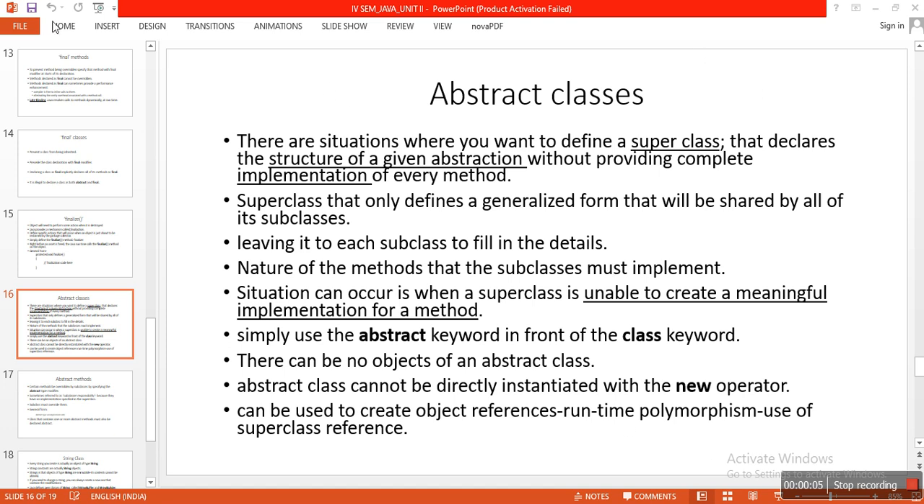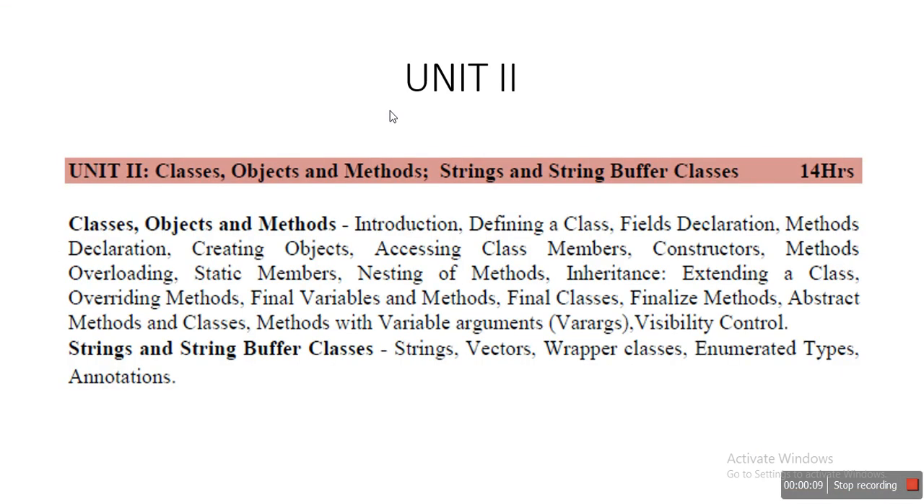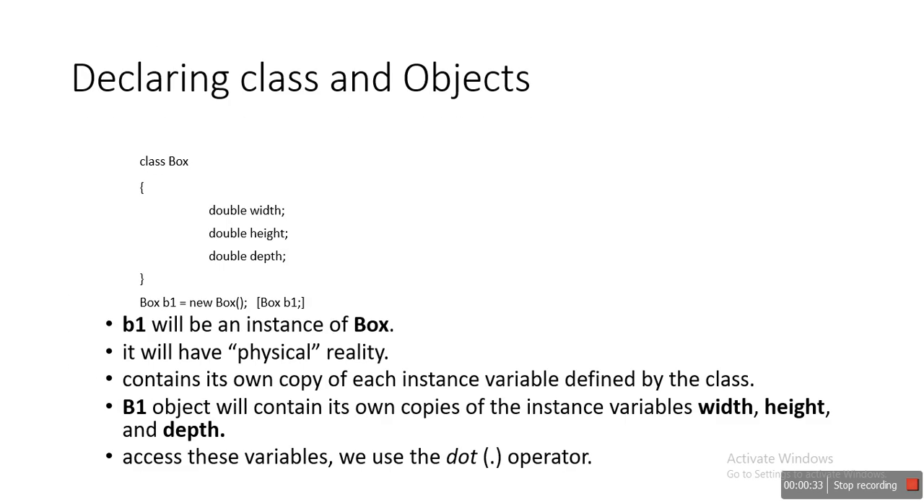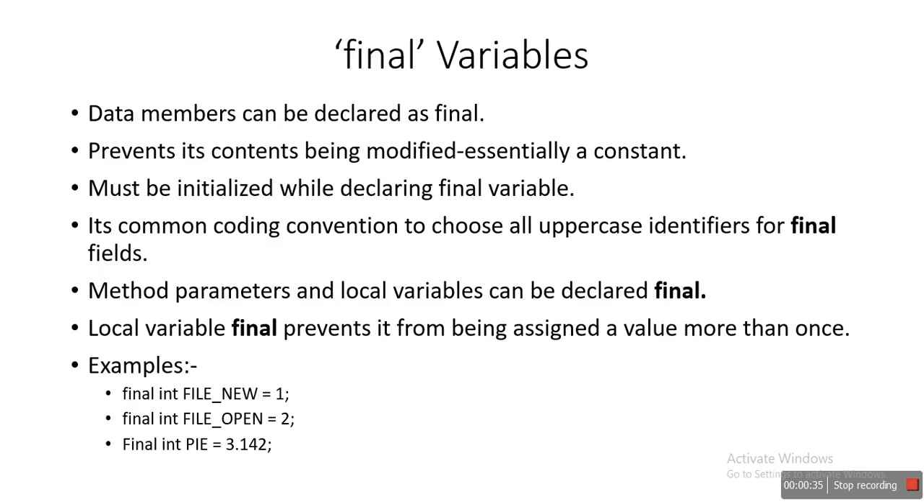We will study the next topic, that is abstract classes. We have studied final variables, final methods, and final classes. Next, we will study abstract methods. We will discuss abstract methods and classes. First, we'll study abstract classes and abstract methods.